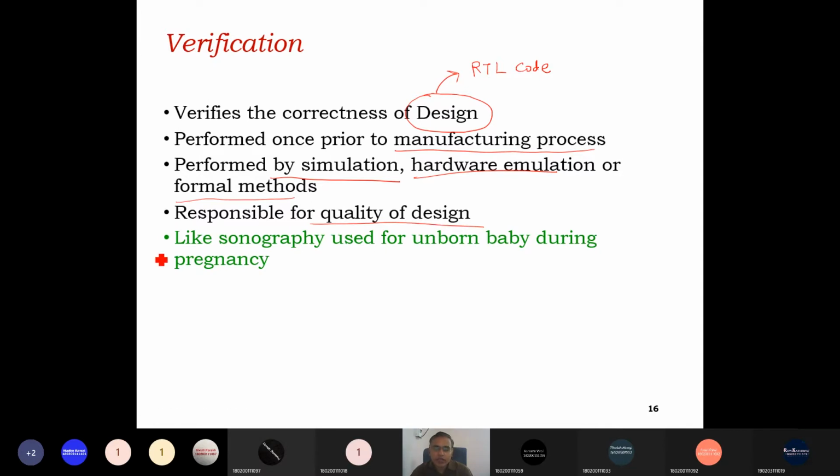If you want an example, I can give the best example of verification. It is like a sonography used for an unborn baby during pregnancy. We are verifying whether the unborn baby has any disease or not, right? So it is verification.